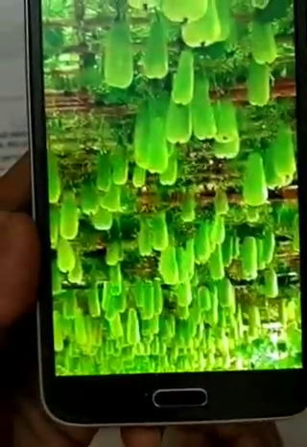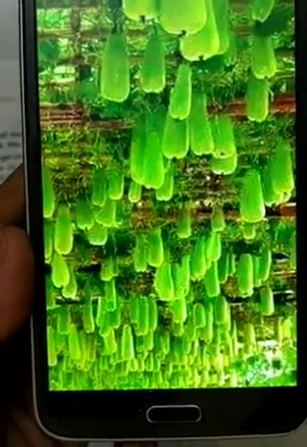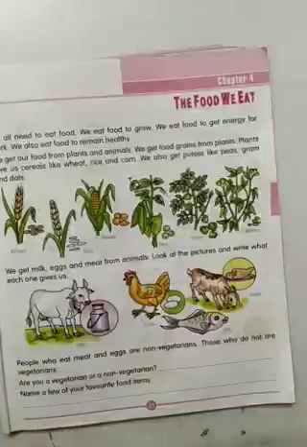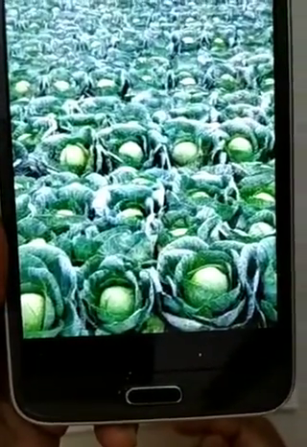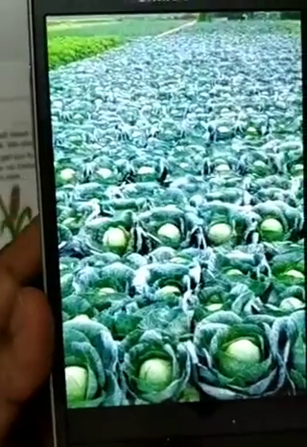Then bottle gourd, dudi, cabbage. So these are all growing on plants only.